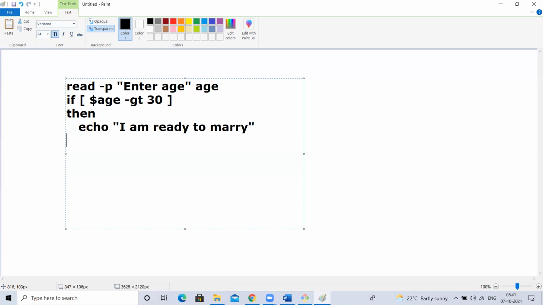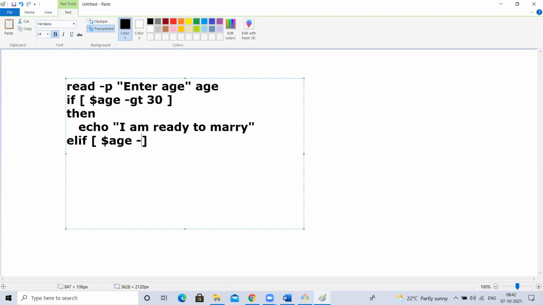This is one condition. If this condition is true, it will execute. If the condition fails, I want to check one more condition. That is called else if. Else if means if this failed, there is one more condition I want to check. In shell scripting, we write that as elif, not else if. Here I have some syntactical notes, but let me leave the syntax. Let's target only the concept.